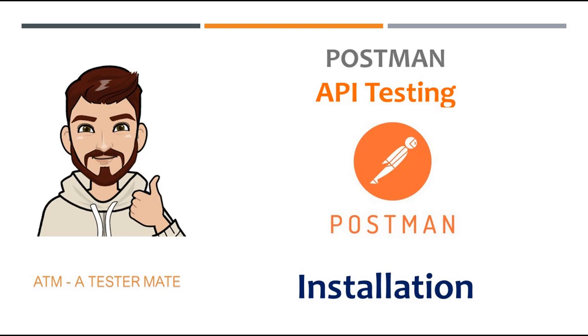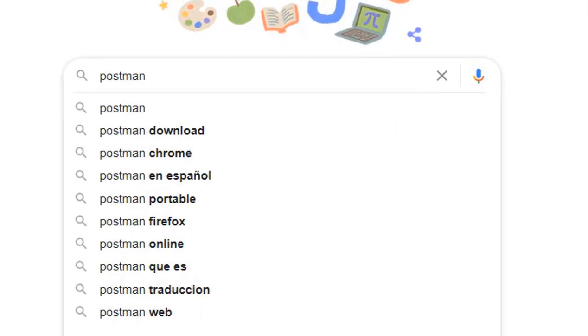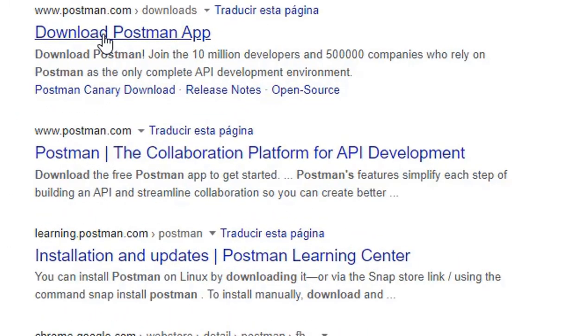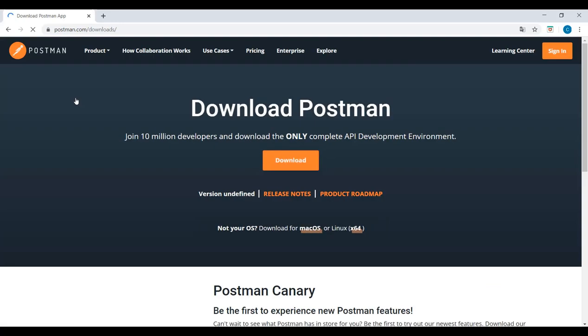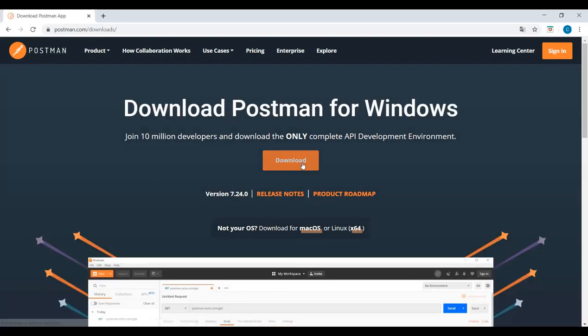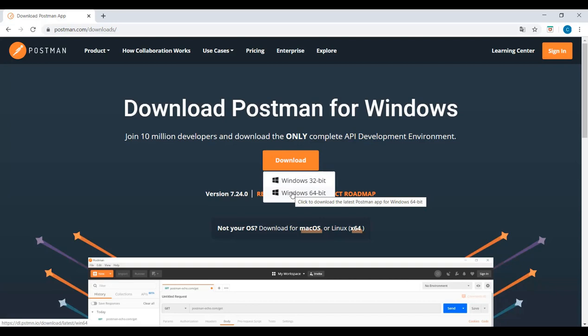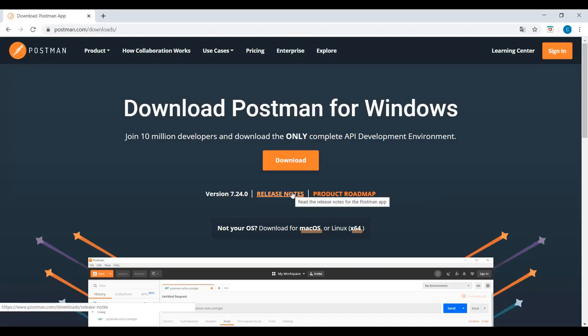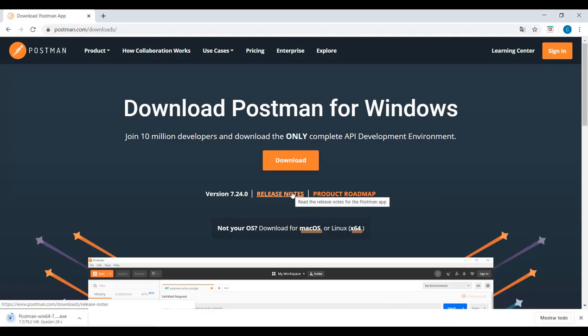Let's start downloading Postman. You can download it from the official website. You can download it for your operating system, whether it is 32 or 64 bits. I will click download and wait some seconds until it is downloaded. Once it is downloaded, I will click to install it, and it will do practically everything.